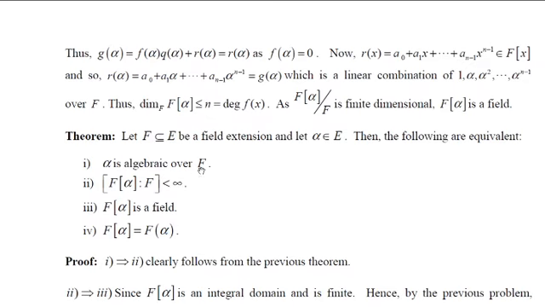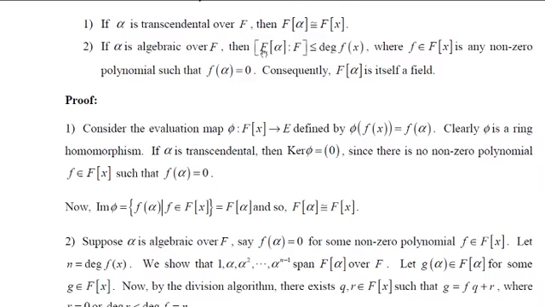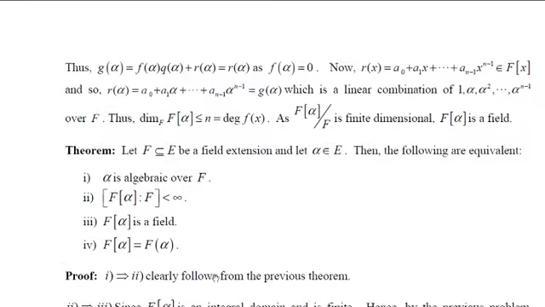Suppose alpha is algebraic over F. Then by the above result, the dimension of F(alpha) over F is less than or equal to n, which is the degree of f(x). Therefore, it is obvious that it is finite.